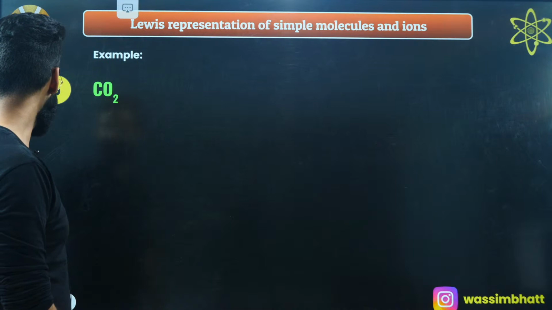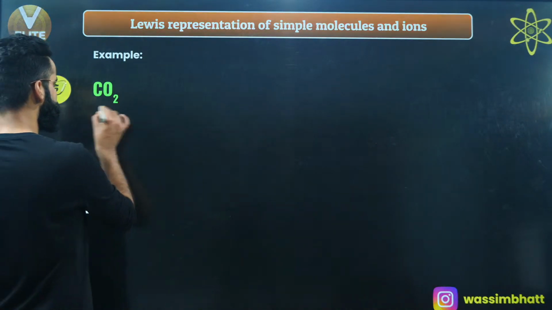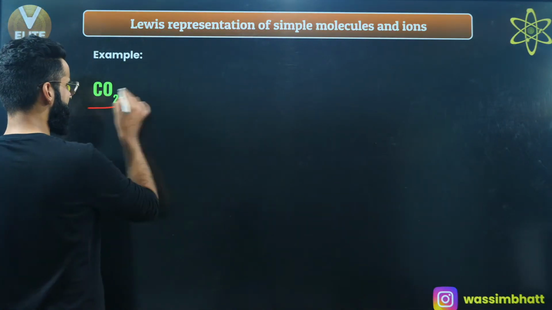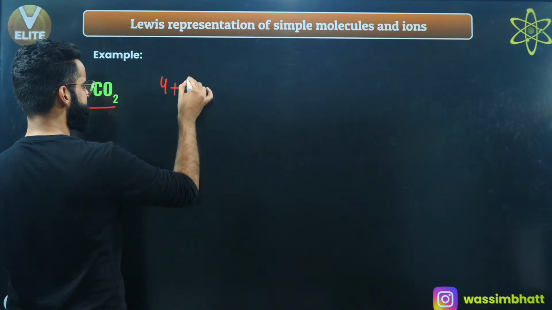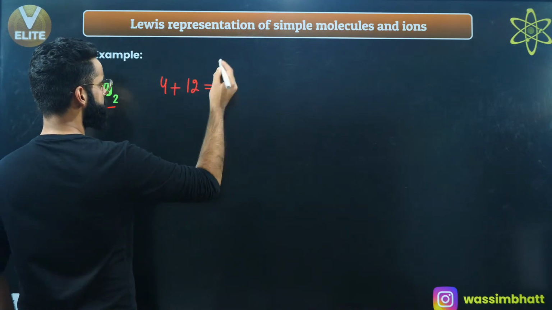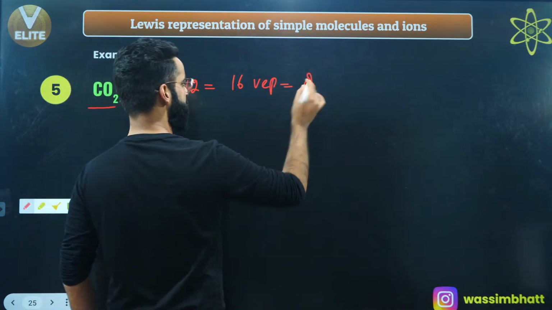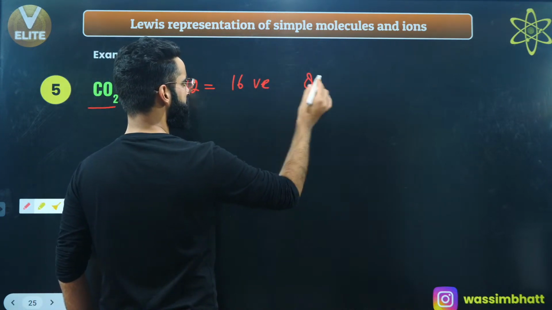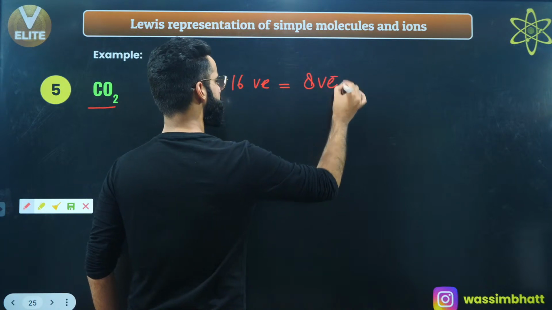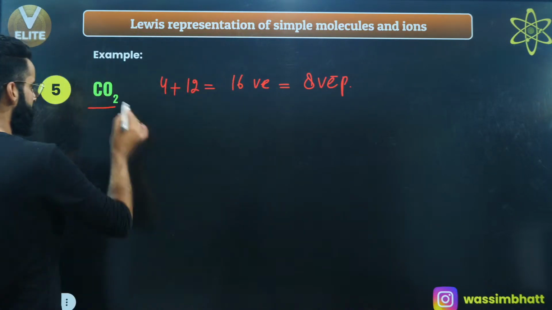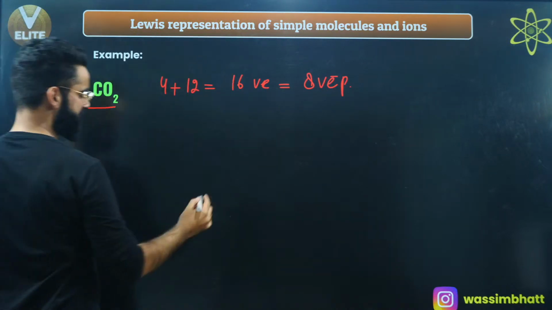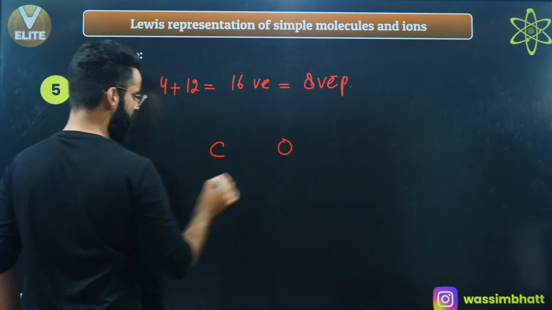Okay. Let's make the structure of carbon dioxide, CO2. Carbon has 4 valence electrons, oxygen has 6, and 6 multiplied by 2 is 12. So 12 plus 4 comes out to be 16 valence electrons in total, which means 8 valence electron pairs. Among carbon and oxygen, carbon is less electronegative, so it is going to be the central atom. This is one oxygen, this is one more oxygen.